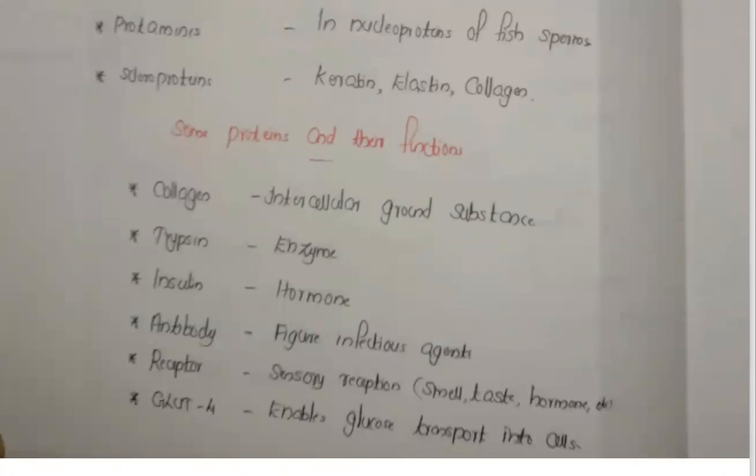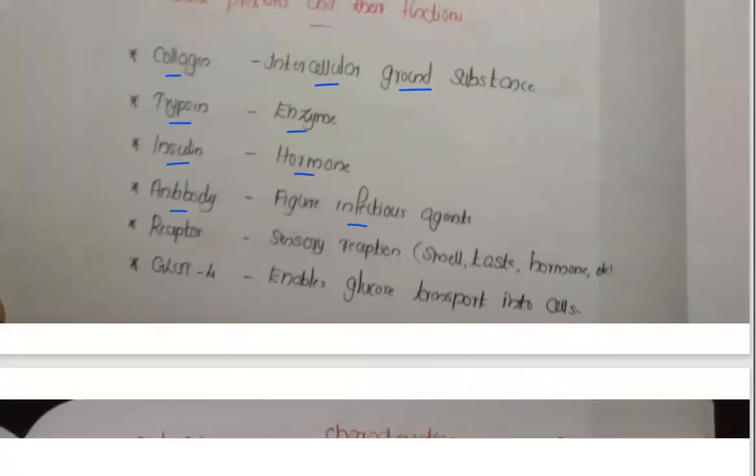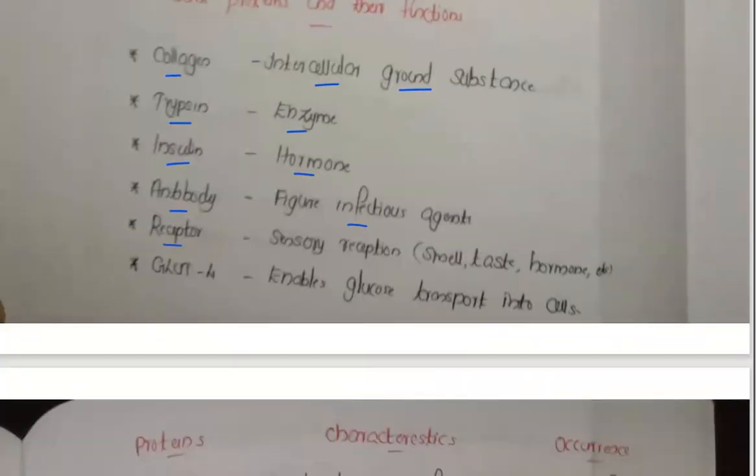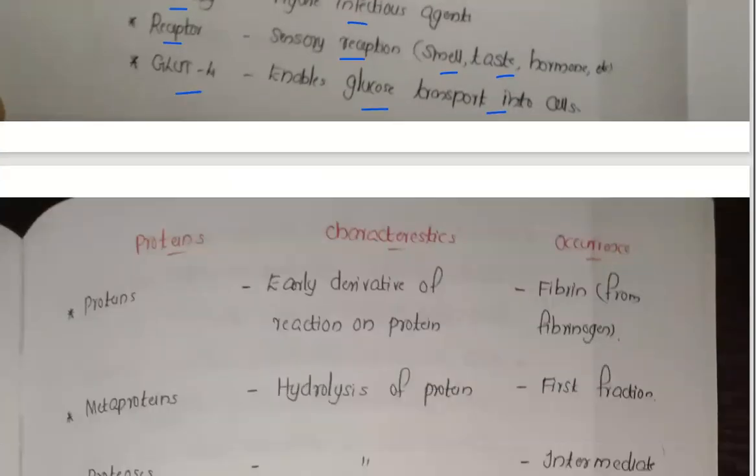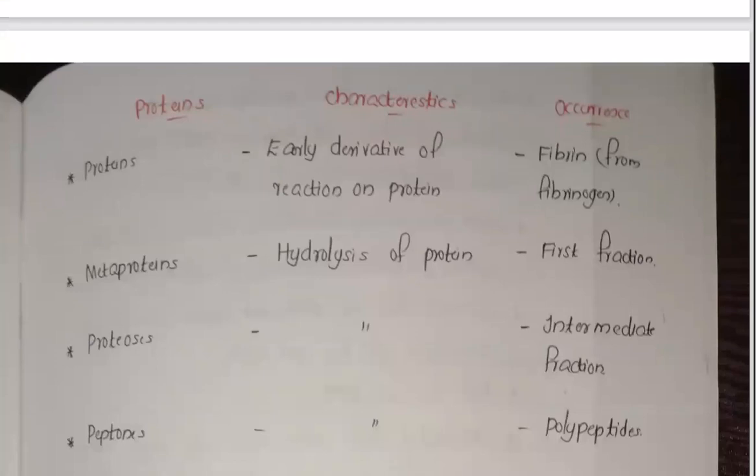Some proteins and their functions. This one you have to learn. Collagen, so it is the intercellular ground substance. Trypsin, it's an enzyme. Insulin, it's a hormone. Antibody, that fights infectious agents. So that point we discussed today. Now the receptor. Receptor, that is sensory reception, the smell, taste, and hormones. It helps to identify the smell, taste, and hormones. GLUT4, that helps in glucose transport in the cells. That is GLUT4.